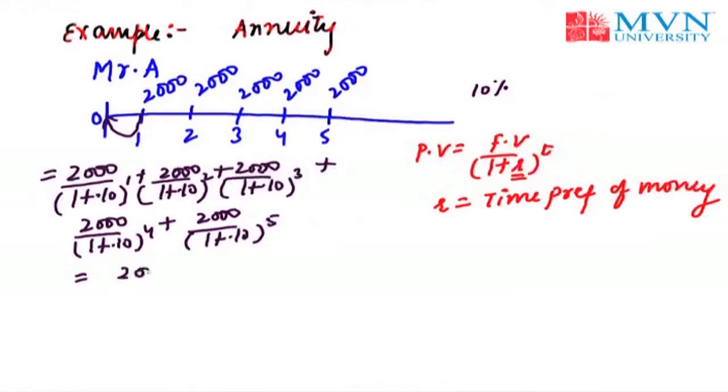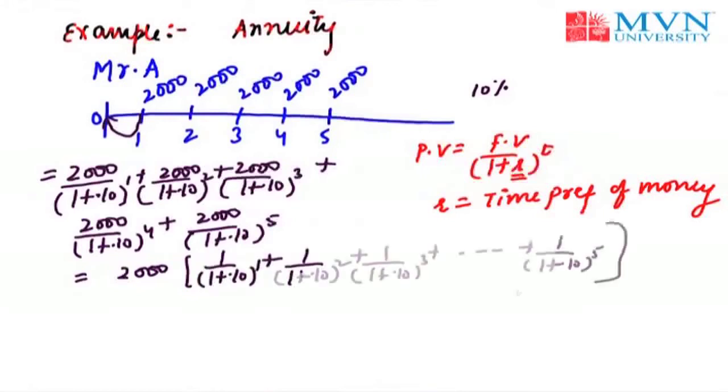Reason being, in this example you can take 2,000 as common like this, right? If we are going to solve it by the previous method, we have to check again and again the present value of money for the 10% of the first year, then second, then third, then fourth, then fifth. Now, if you want to skip that process, you can easily skip it because the person is getting the equal amount of money every year. That's why we have taken common of 2,000 rupees in it. That's why the formula will be very easy this time.